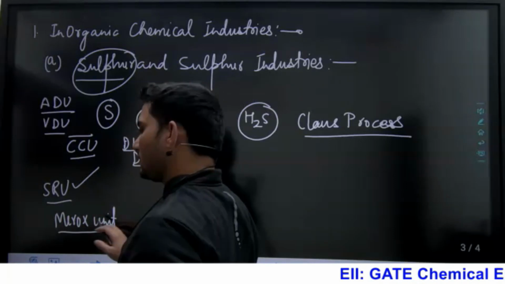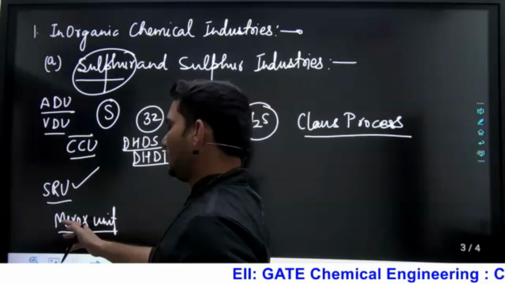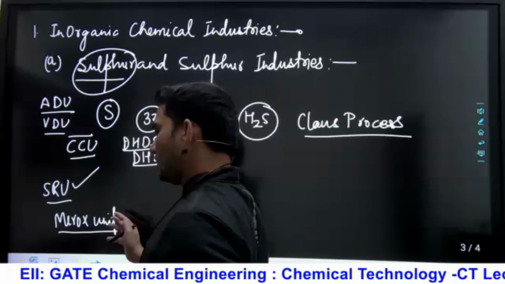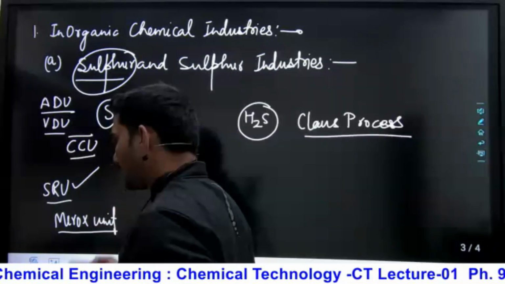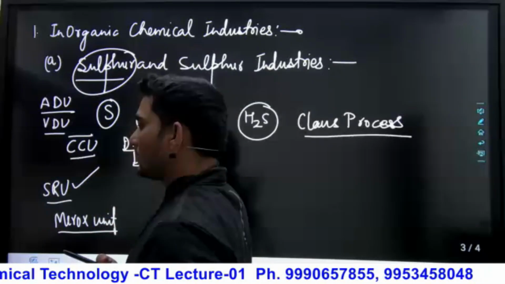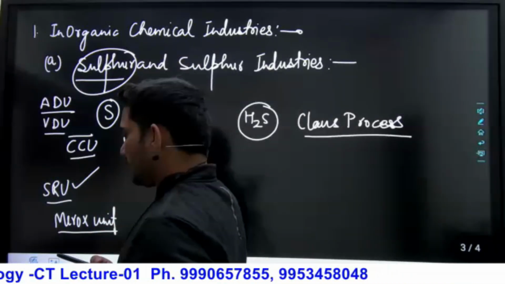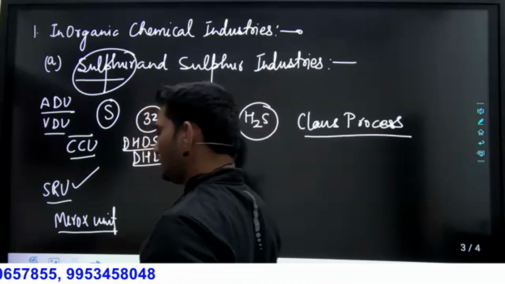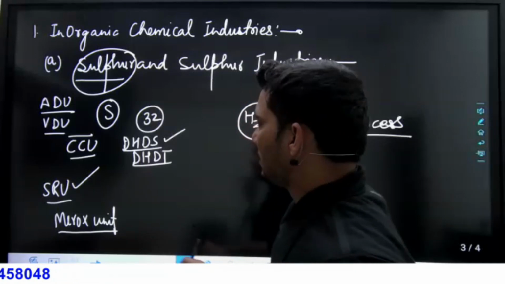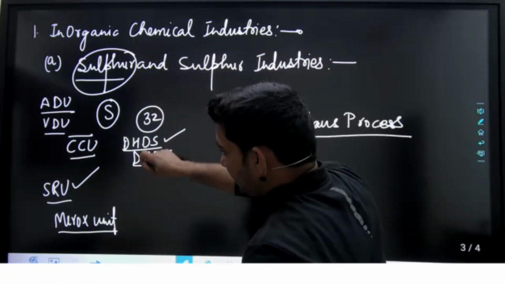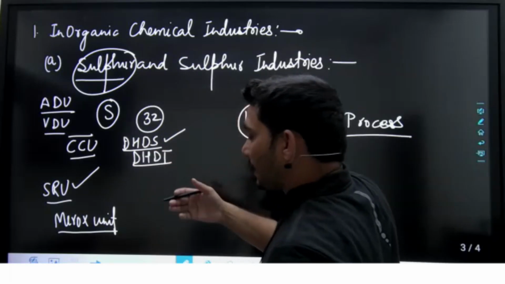In the Merox, what will we do? There will be the mercaptan oxidation unit. Okay, because from the petroleum industry you also get domestic fuel, that is the LPG, liquefied petroleum gases. So we will send, when we are treating in the diesel hydro desulfurization unit.